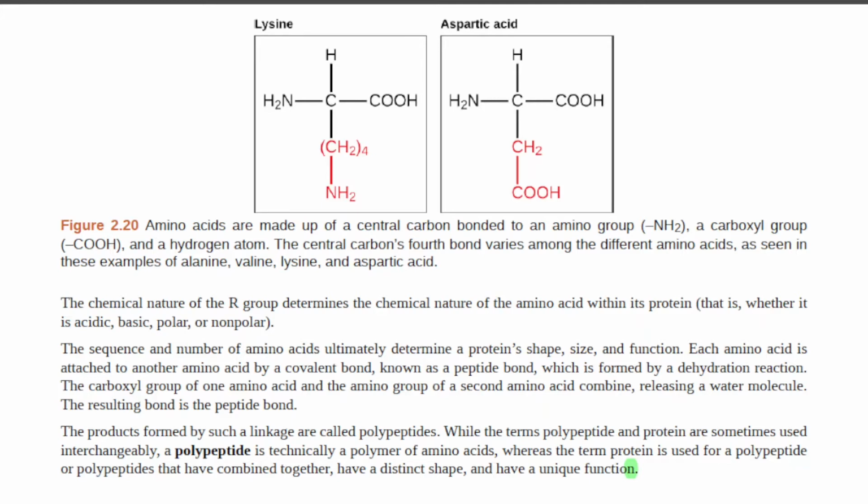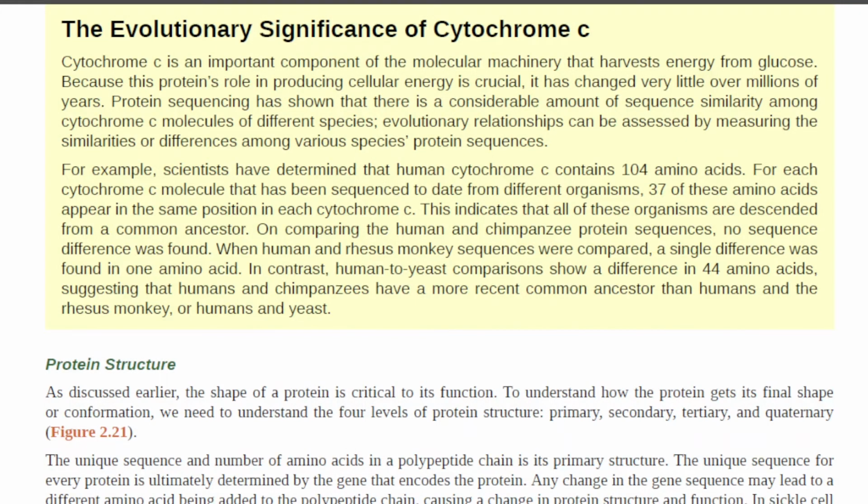The evolutionary significance of cytochrome C. Cytochrome C is an important component of the molecular machinery that harvests energy from glucose. Because this protein's role in producing cellular energy is crucial, it has changed very little over millions of years. Protein sequencing has shown that there is a considerable amount of sequence similarity among cytochrome C molecules of different species.